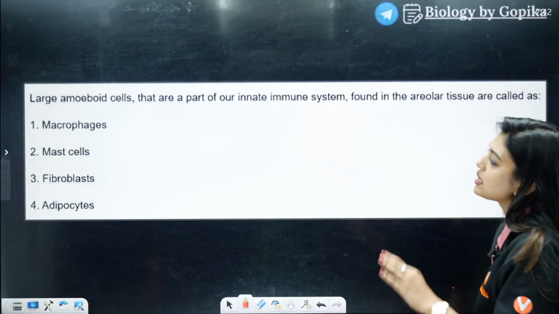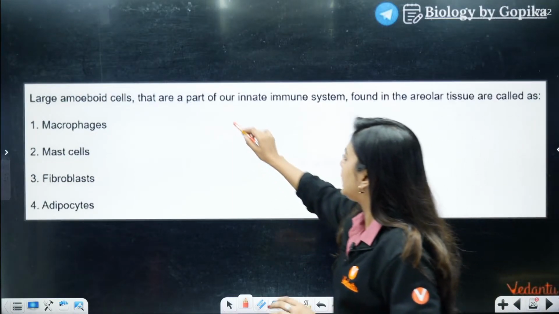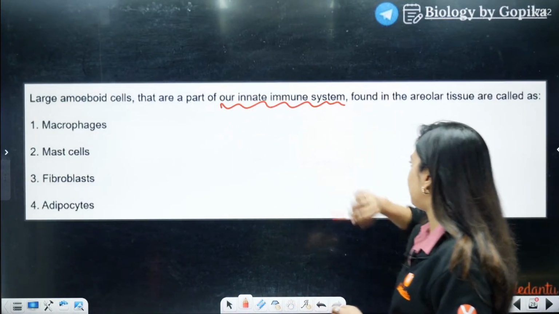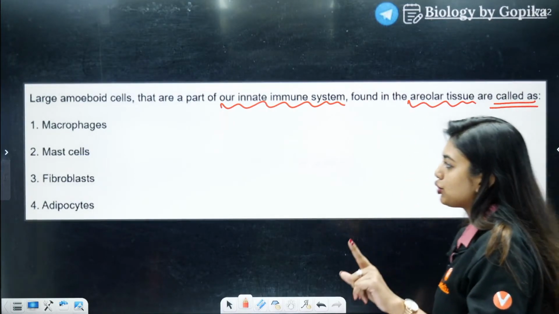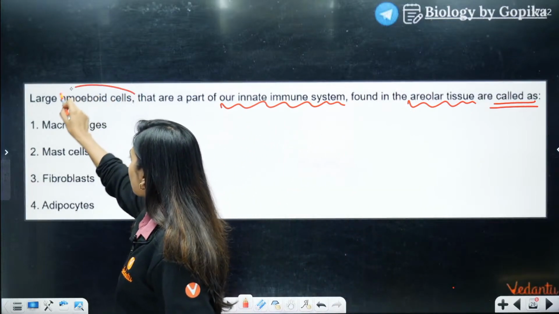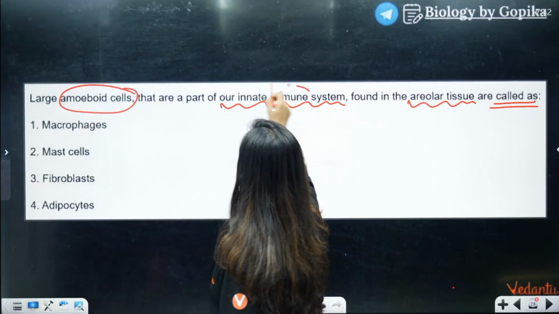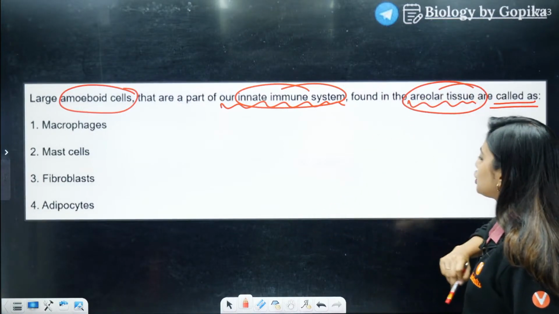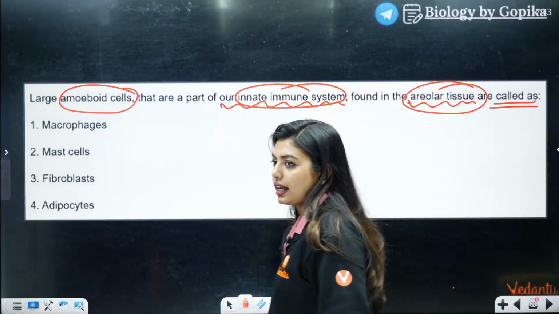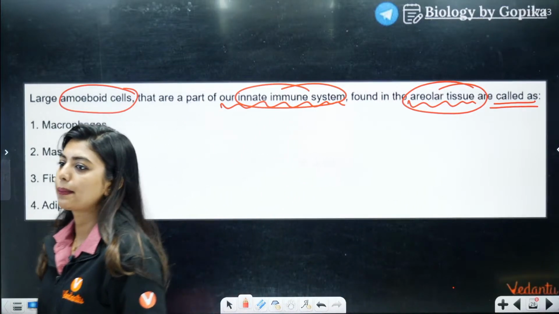Large amoeboid cells that are part of our innate immune system, found in the areolar tissue, are called as. So what you need to remember: they should be amoeboid cells. Second thing that you have to remember, they should be a part of your immune system. Third thing, they should be part of your areolar tissue. And which among these are the correct answers?